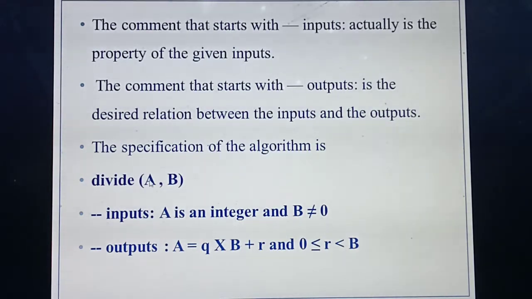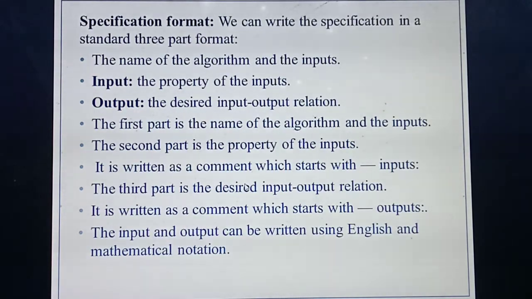What's the name of the algorithm? Divide. What are the input variables? A comma B. What's the next one? Property of the input. What's the property of the input, students? A is an integer and the value of B will not be equal to 0. Then what's the property of the output? You have already studied the input and output relation. What is that? Quotient into B plus R, and 0 less than or equal to R and R less than B. Understood? This is the specific format for writing a specification algorithm.